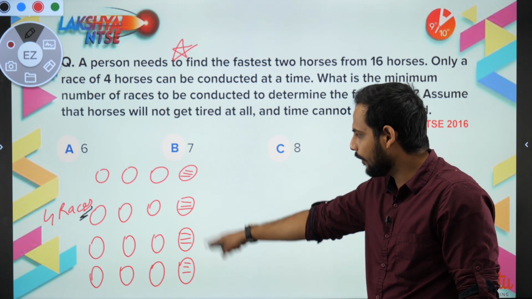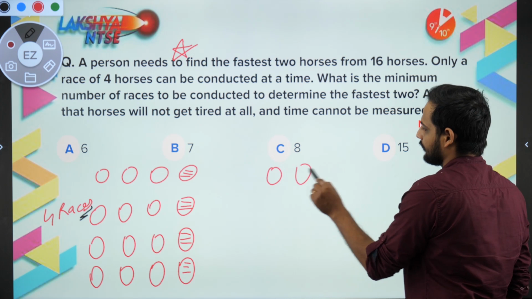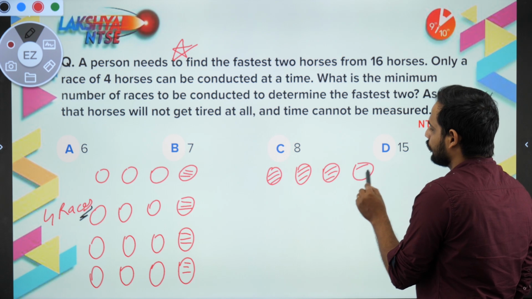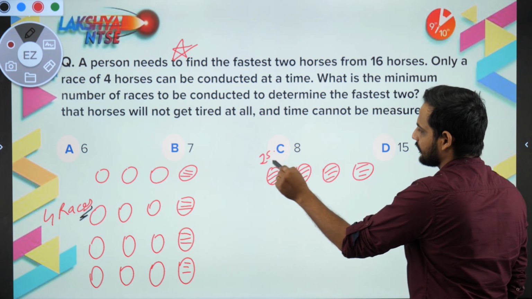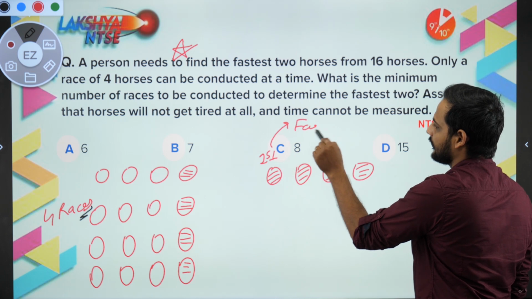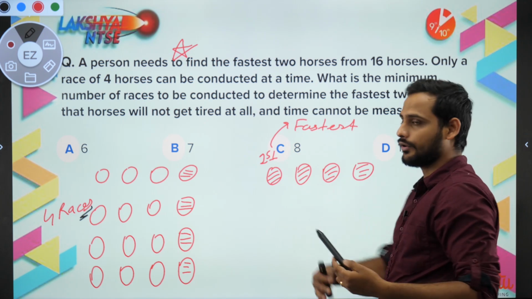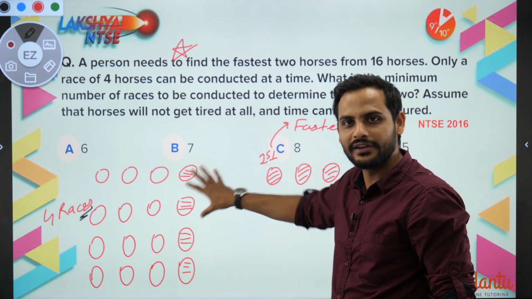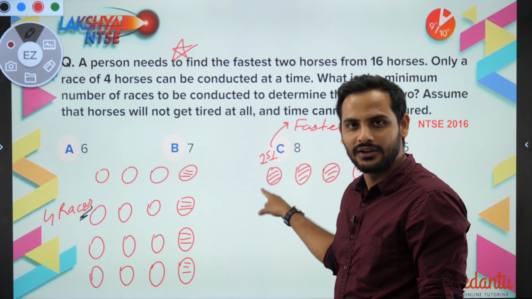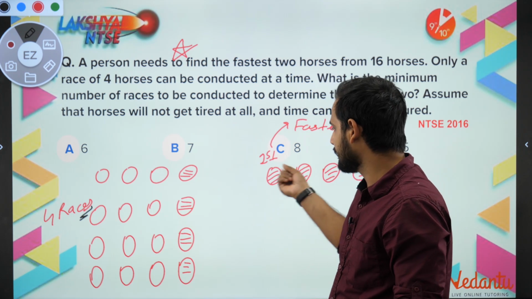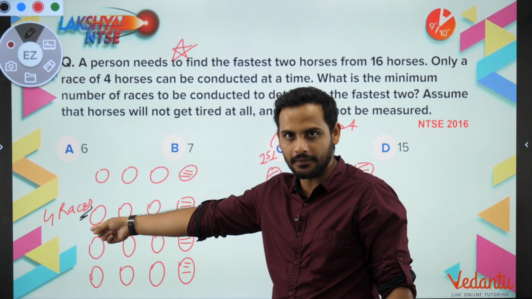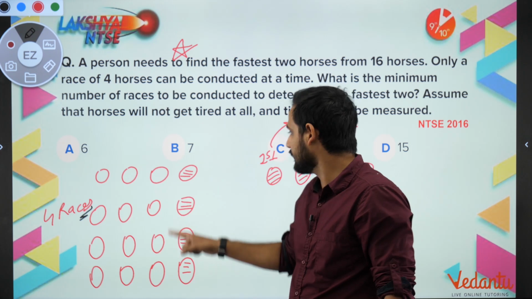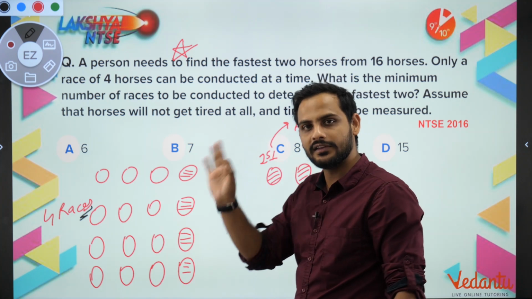I know for sure that out of these 4, whoever is first, let us say this one, he is the fastest. He is gone, because as per the World Cup rule, he has won the whole knockout series, semi-final, final, everything. So he is the fastest of them all, right? Because if another horse was faster than him, he would have lost here. They are all winners of their respective groups, and he is the winner of all the winners. That means he is the fastest.